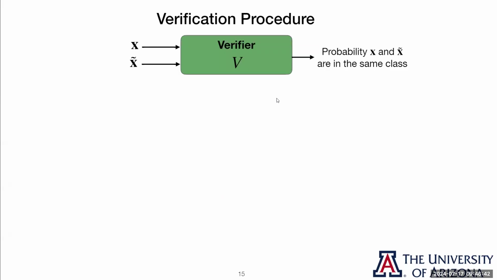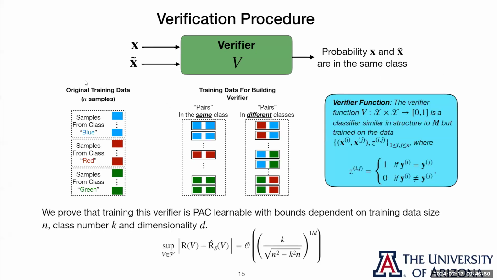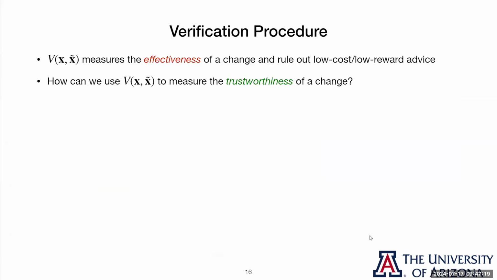The way we take advantage of this is we create this verifier function that takes in two inputs and outputs the probability they're in the same class. This is pretty easy to create. We just take our training data and we use it to create pairs. Pairs in the same class we label with a 1. Pairs in different classes we label with a 0. And we train a classifier to predict those labels. This is a new and different type of learning scenario. So we analyzed it and we did show it's PAC-learnable, and we even have our PAC bounds here at the bottom of the slide. So now that we've got the verifier, how do we use it?